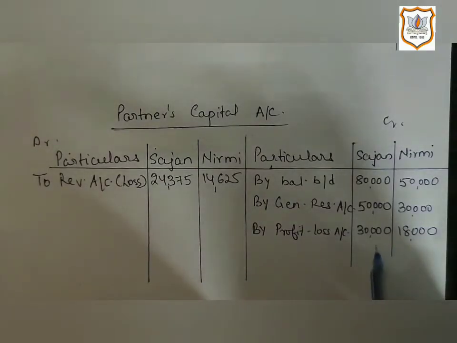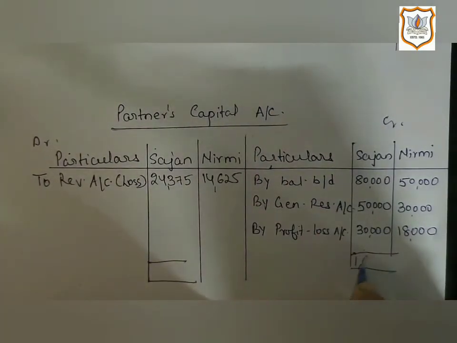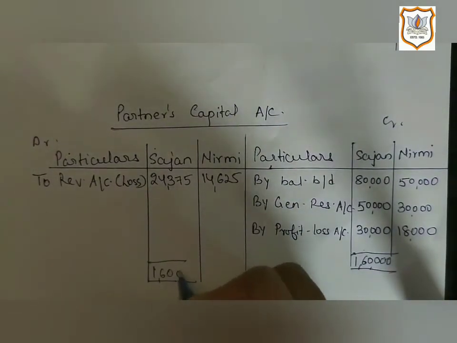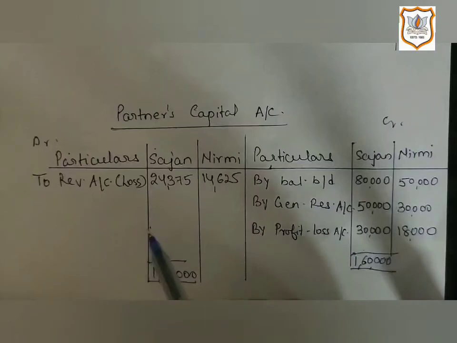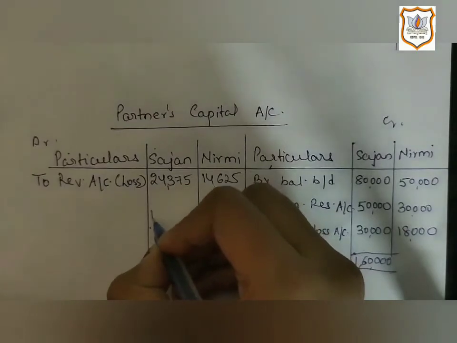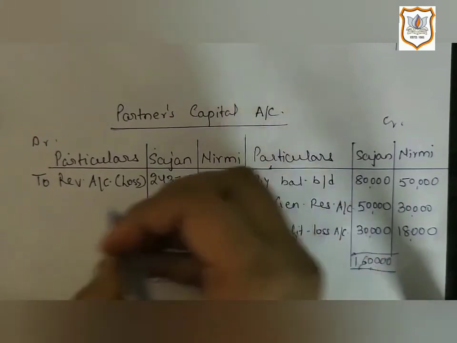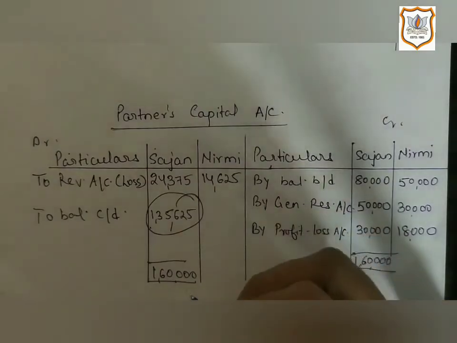Now close partners capital account. So first we will close capital account of Sarjan. Here total of credit side is more, which is 1,60,000. So whatever difference amount that we get on debit side is closing capital balance of Sarjan. So it is 1,35,625 to balance carried down.